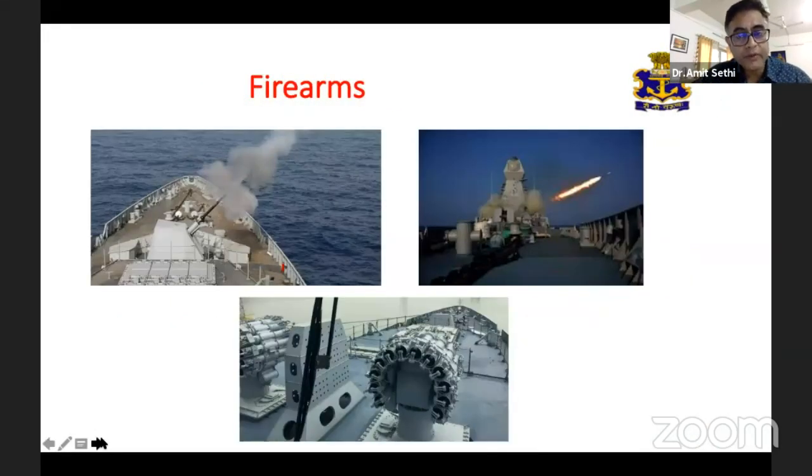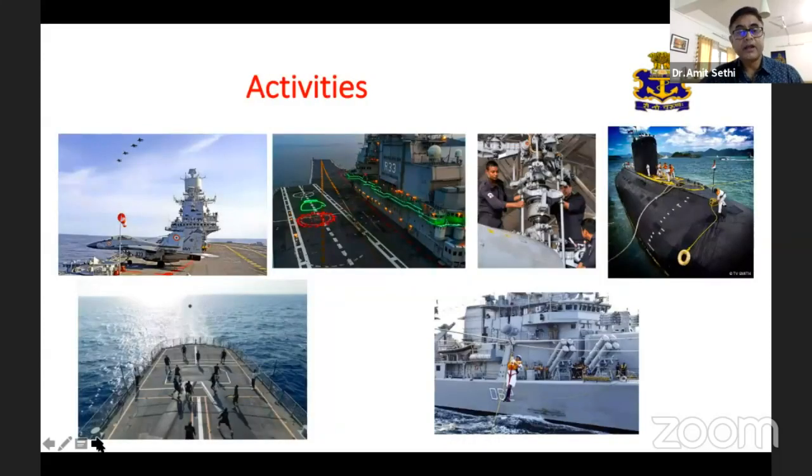Now, the equipments that the people deal with. You deal with guns, missiles, rockets. So there is increased incidence of burn injuries, electrocution in the personnel. Now, activities which are specific to the Navy. Here is a picture which shows an aircraft carrier.